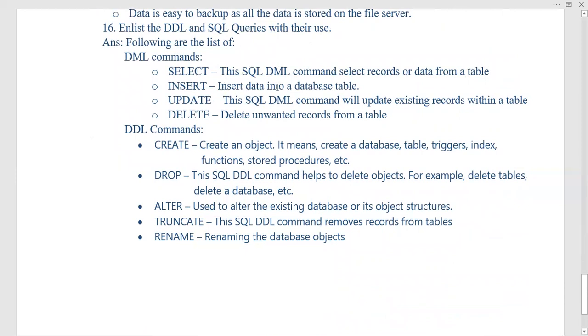The insert query inserts data into the table. The update query updates or replaces the previous data in the table. Delete means to delete the unwanted table or records from the table.